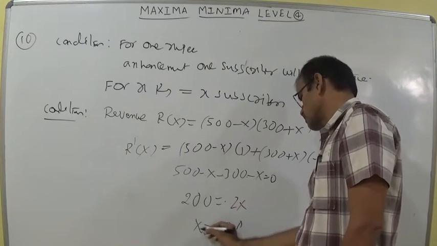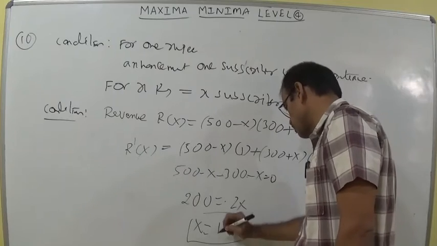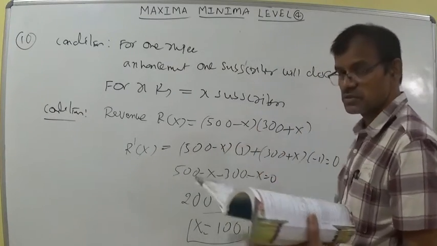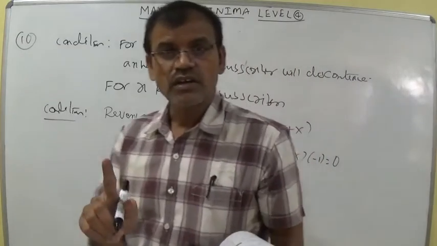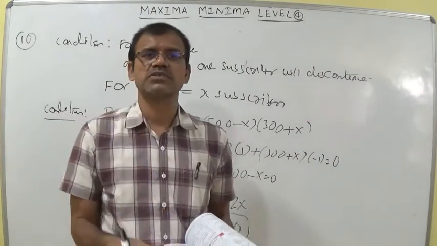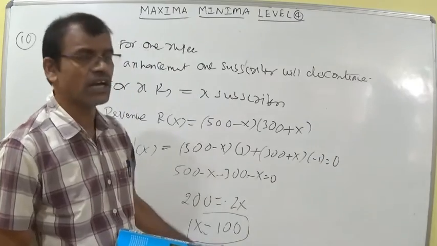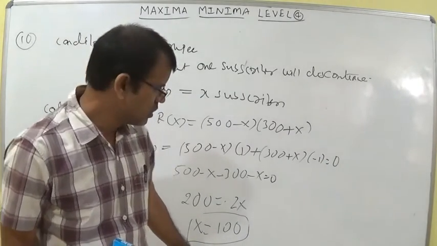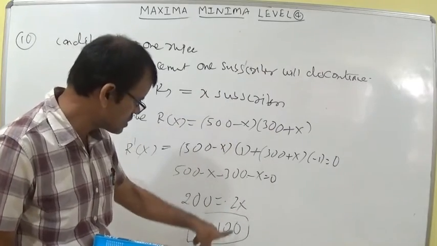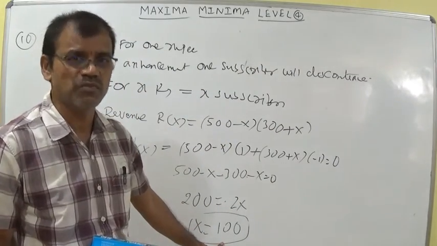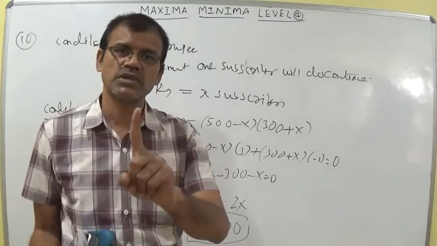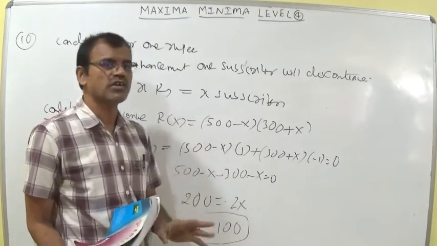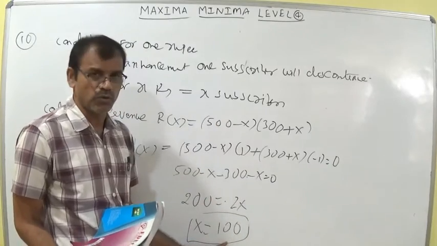So you can try to understand that out of the total number of subscribers, 500, the maximum profit is obtained at 100 rupees. So you should not increase the amount by 1 rupee. For 500 subscribers, only 100 rupees of profit. So for each subscriber, simply 20 paise should be increased. If you increase by 20 paise, then only you will get the maximum profit.